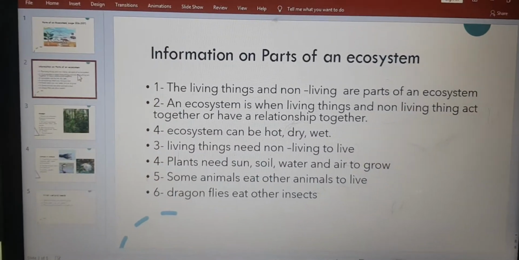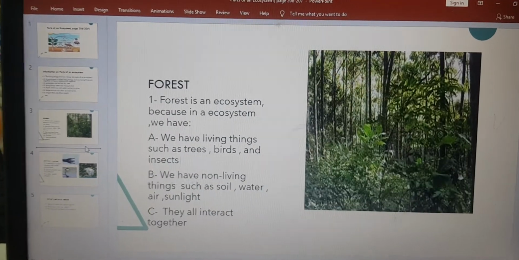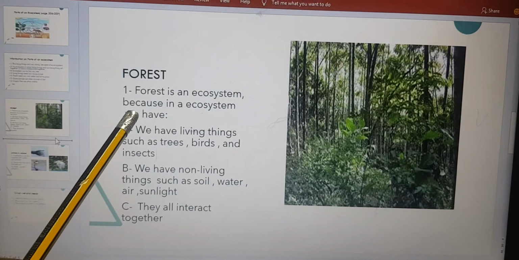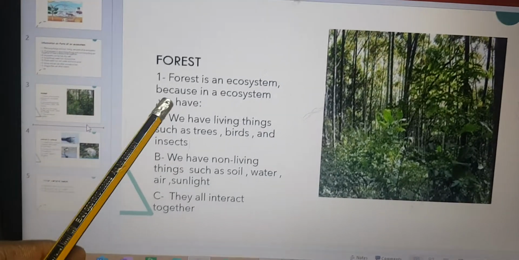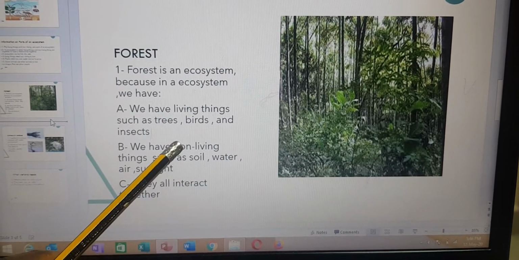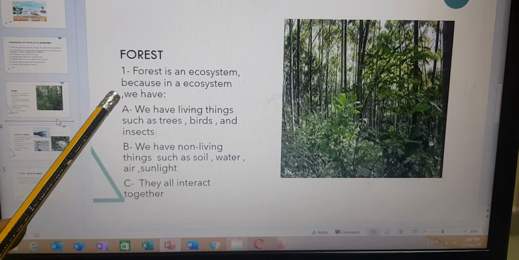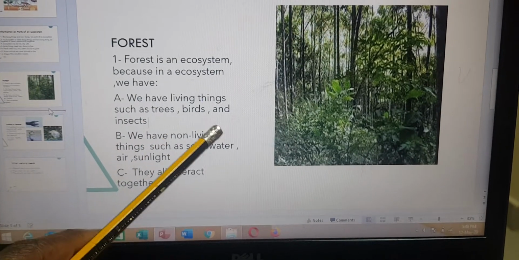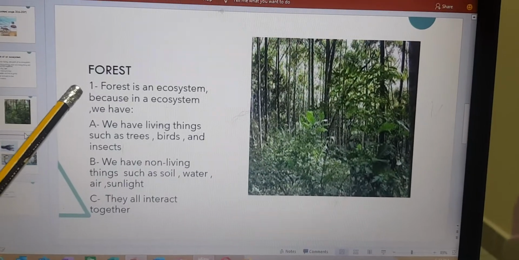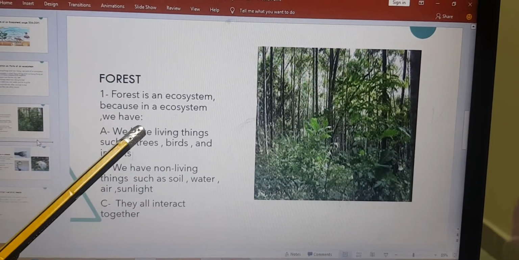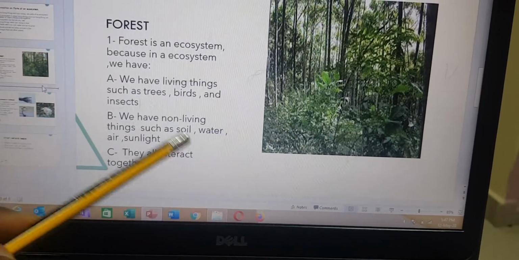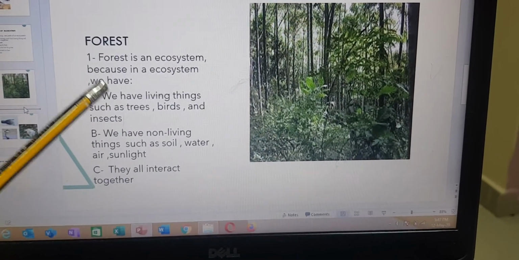Okay, now let's go to where we have a forest. So a forest is an ecosystem. Why is it an ecosystem? Because in the forest we have both living things and not living things. We have living things, we have the trees, the birds, the animals, and the insects. We also have not living things. We have the soil, the water, the air, and the sunlight. And they all have a relationship together.